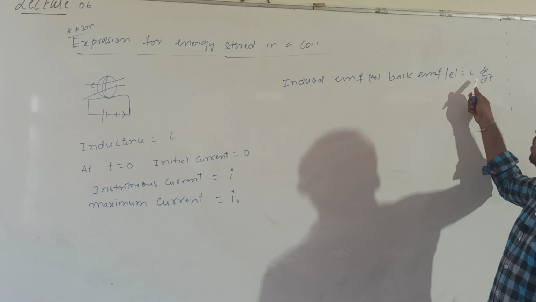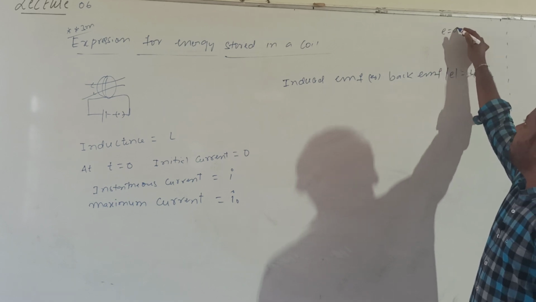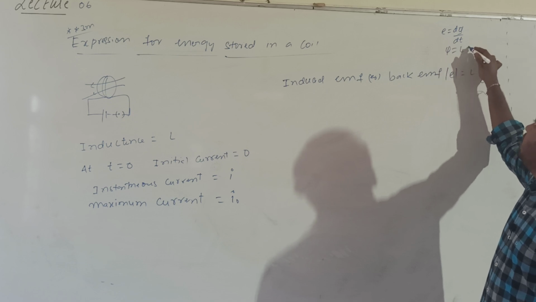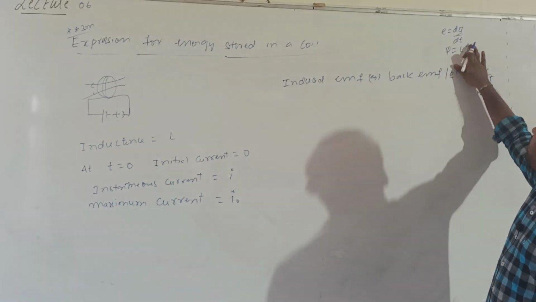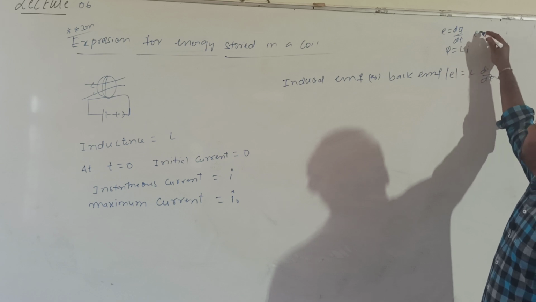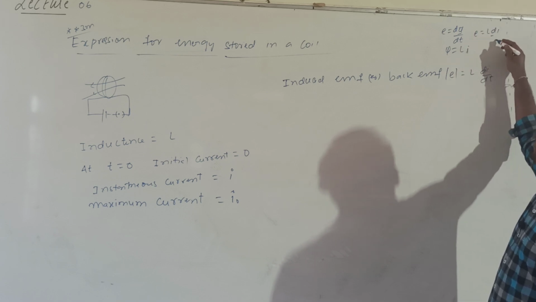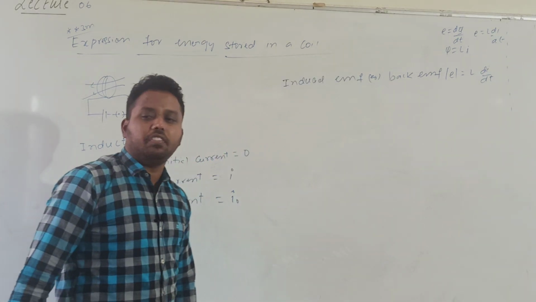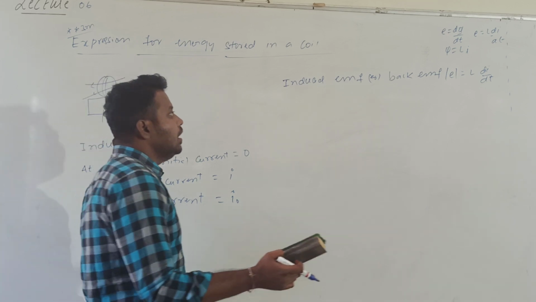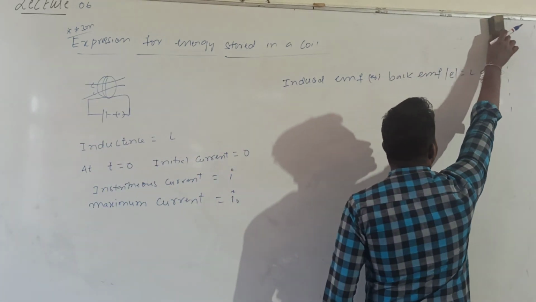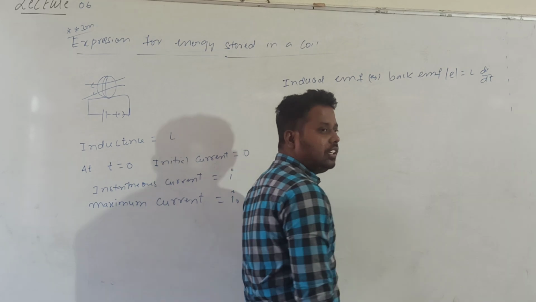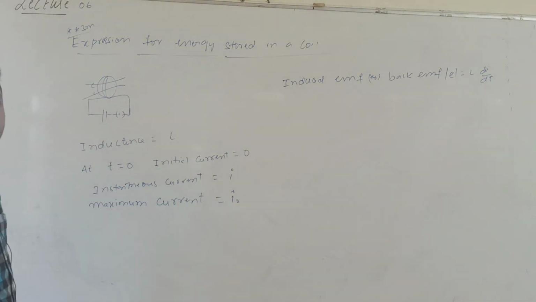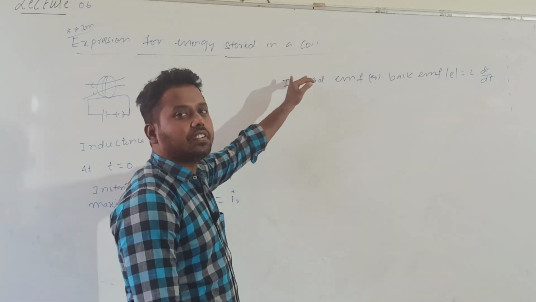According to self-induction, phi is equal to L into I. Then E is equal to L into di by dt. If the instantaneous current value is I, the induced EMF or back EMF at that instant is L into di by dt. So what will this induced EMF or back EMF do? It will oppose the growth of current.